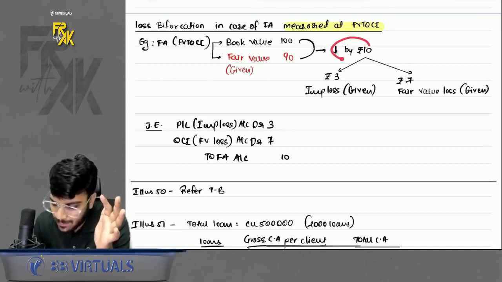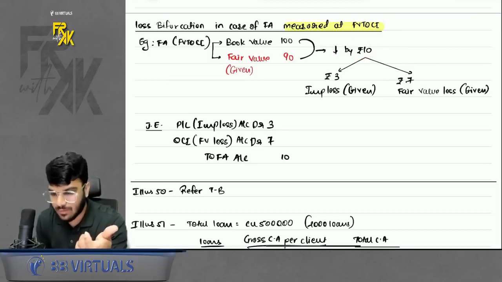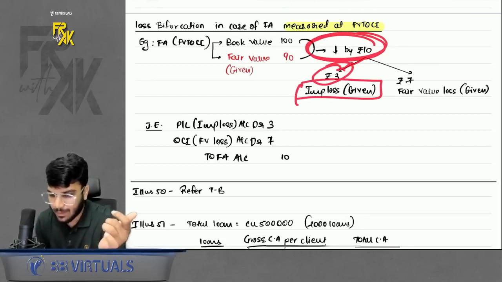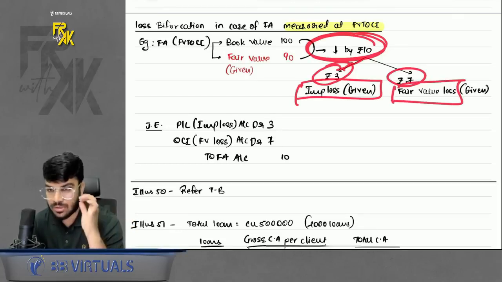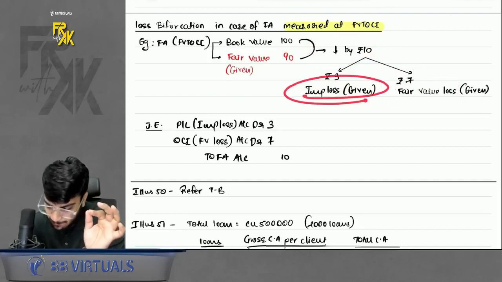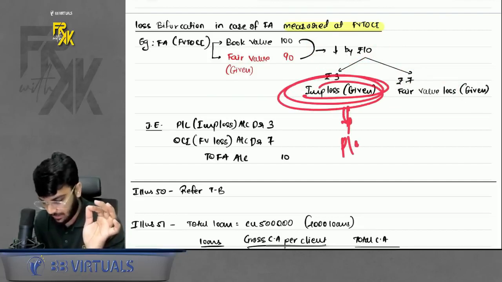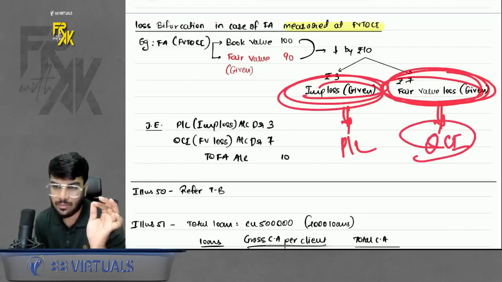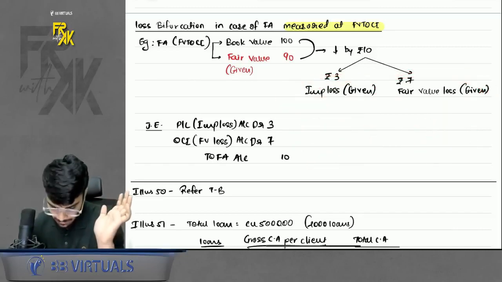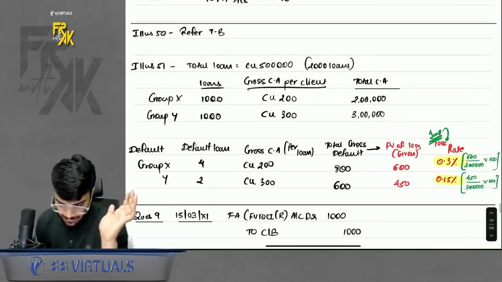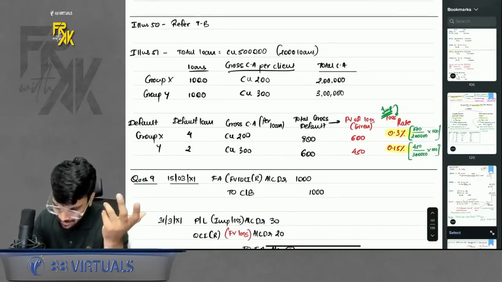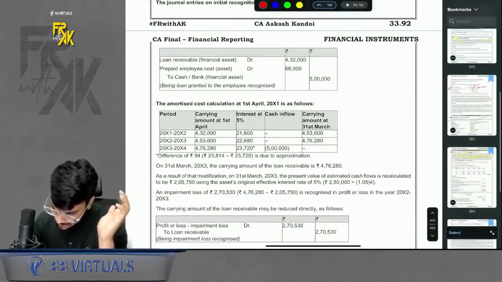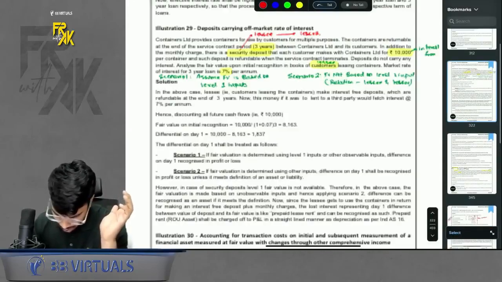Now normally this 10 rupees goes in OCI, but some information was given that out of this 10 rupees, the decrease of 3 rupees was because of impairment loss, and the remaining 7 because of fair value loss. So whatever is the decrease because of impairment loss, you will transfer to profit and loss, and whatever the decrease is because of fair value loss, you will transfer to OCI. Do remember that part. Okay, simple. Then we have certain questions on impairment as well. Those are fairly straightforward questions, to be very honest, but still I will help you go through them. One sec.